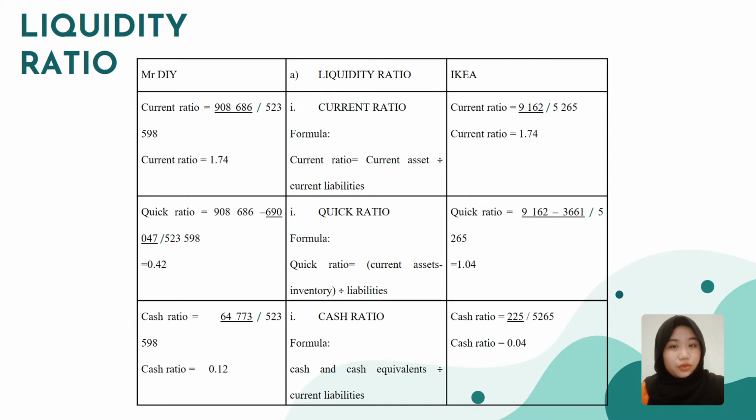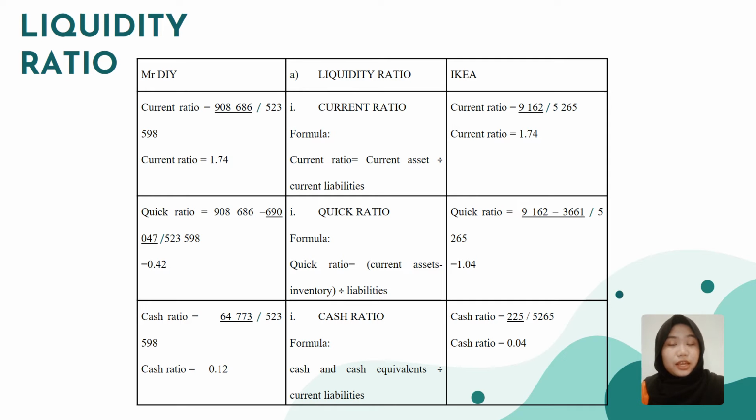While for IKEA, after dividing the current assets and current liabilities of IKEA, 9,162 divided by 5,265, the current ratio is 1.74. As for the quick ratio, to find it, current assets need to be minus inventory and then divided by liabilities. As you can see here, the quick ratio for Mr. DIY is 0.42, while for IKEA it is 1.04.